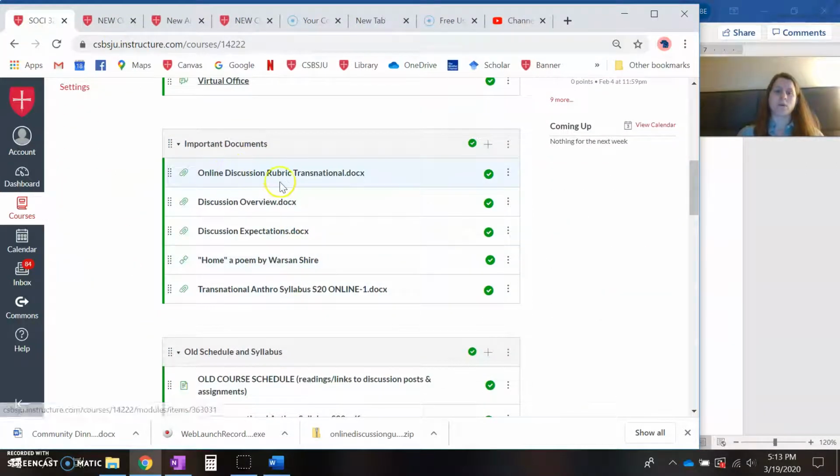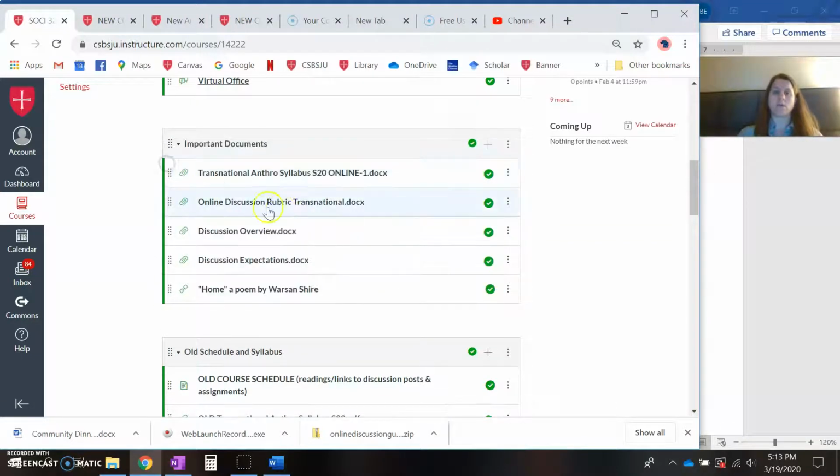Everything else will be under here. The new syllabus will go under here once I complete that. And then information about grading for the online discussions, overviews and expectations about those discussions. Oh, I did put this on here already. I'll move it up to there. So the syllabus is already on there.